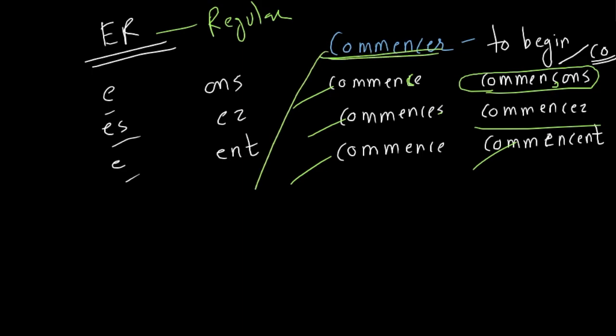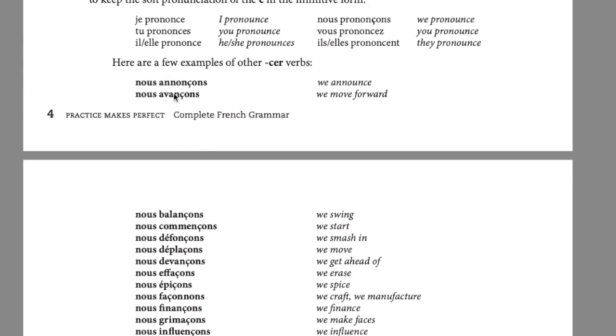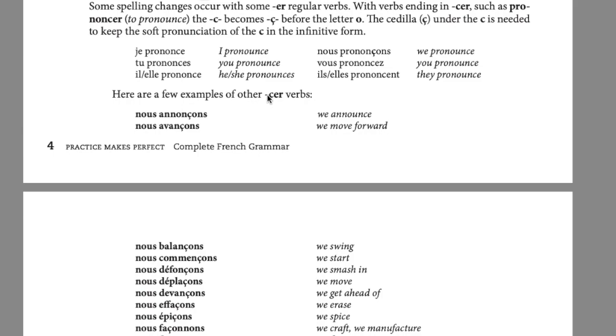This you will have to do with every regular ER verb which ends in CER. For example, avancer is to advance. Same thing. Déplacer to move. Épicer to spice. Effacer to erase. Annoncer is to announce. All of these are regular ER ending verbs, but they are also CER ending verbs. That means in their nous form you will have to make the C into a cedilla.